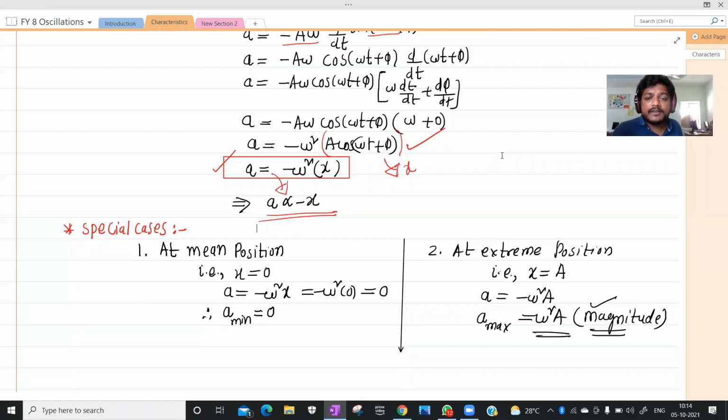Simple harmonic motion, sir. Very good. It is the condition for what? Simple harmonic motion: acceleration is proportional to minus x. Minus x. Right.